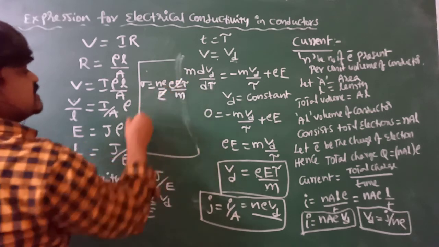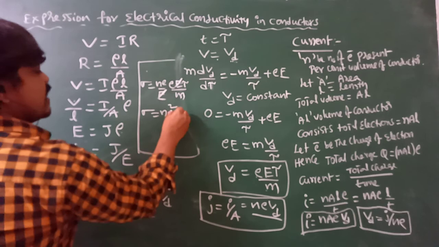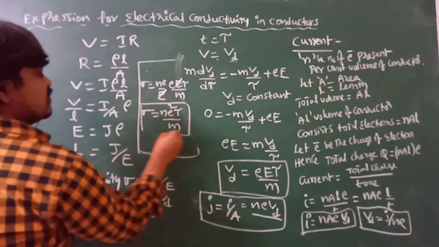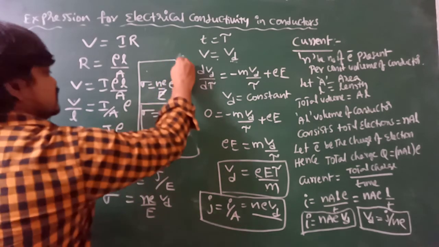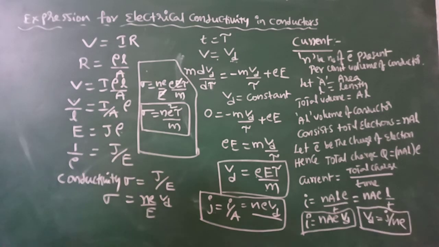This E and this E cancel. Now sigma is equal to ne square tau by m. That is the expression for electrical conductivity in a conductor. That is, sigma is equal to ne square tau by m.